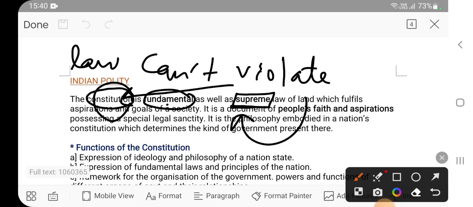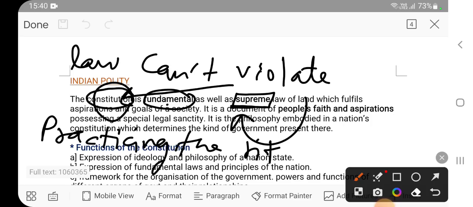It means the constitution will prevail. Let's say there is a certain ritual mentioned in the code of a religion. Certain rituals are there in a religion, and there are certain provisions mentioned in the constitution, but when we practice the ritual, it comes in conflict with the constitution.